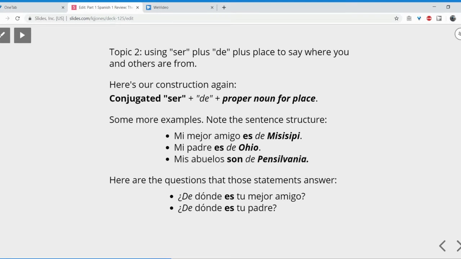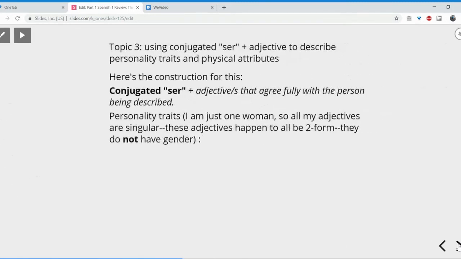Or I could say something like, mis abuelos son de Pensilvania. This is how you write Pennsylvania in Spanish, obviously. Again, notice the structure is staying constant. We have subject noun, right? Conjugated form of ser, preposition de, proper noun for place. And of course, that sentence, mis abuelos son de Pensilvania, answers the question, ¿de dónde son tus abuelos? Good? Good. Let's move on.